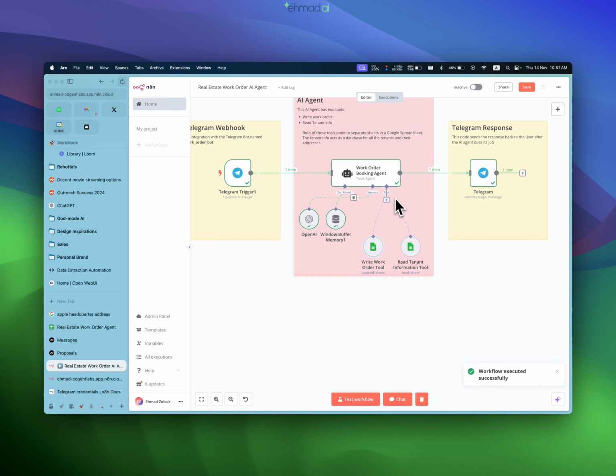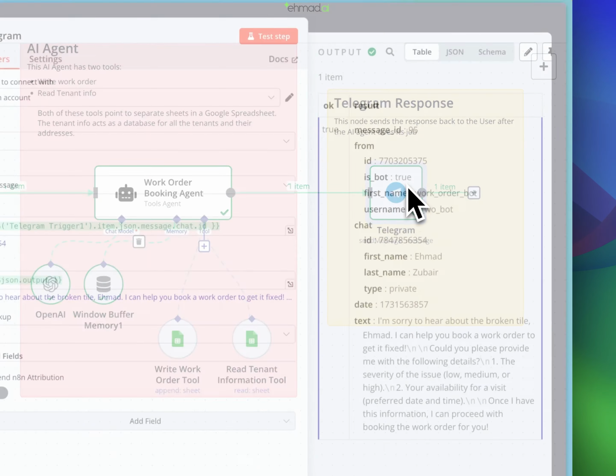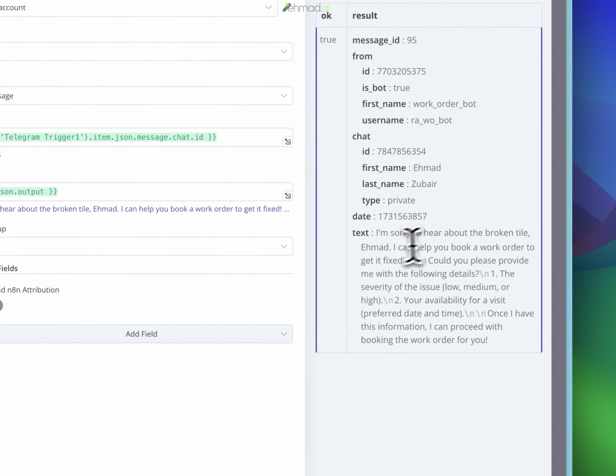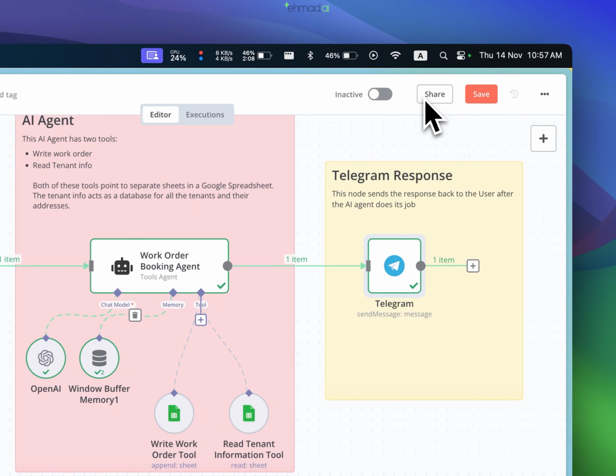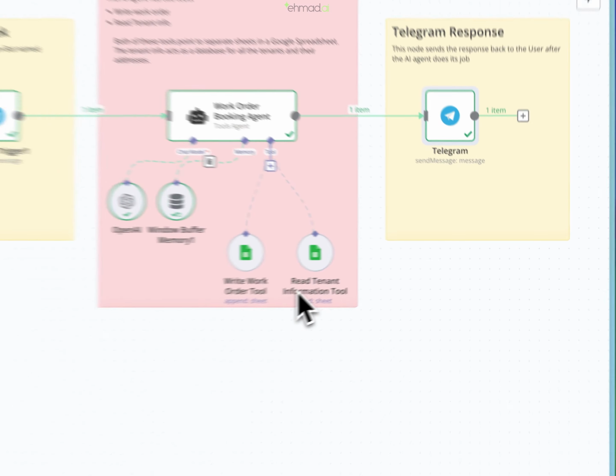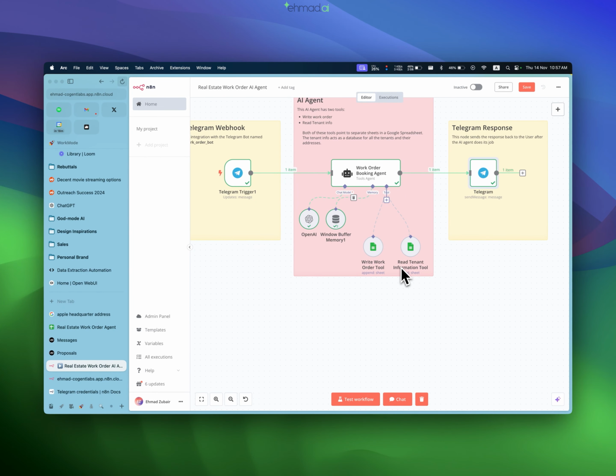It's doing its thing, and it gave me a response message. Telegram said, I'm sorry to hear about the broken tile. I can book a work order. Could you please provide me with the following details? Severity and your availability. Once I have the information, I can proceed with booking the work order for you. Let's do that. Severity is medium, and visit me next Monday. I just sent this in.